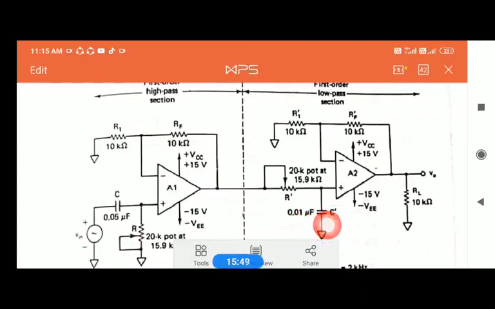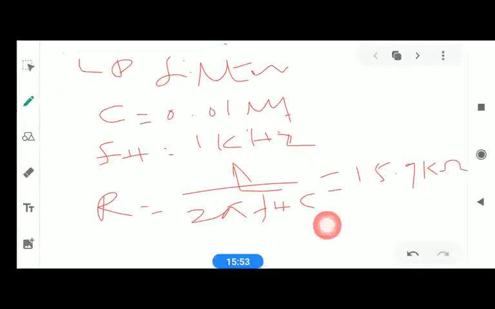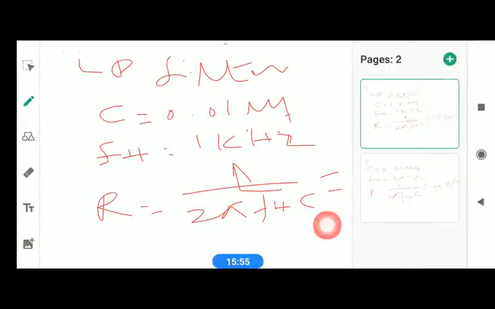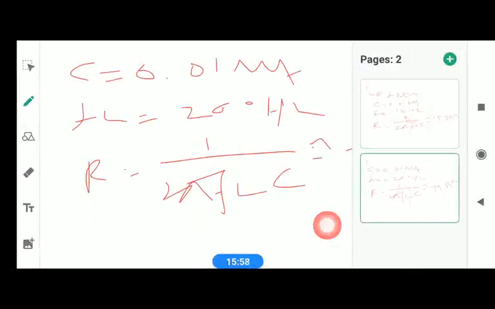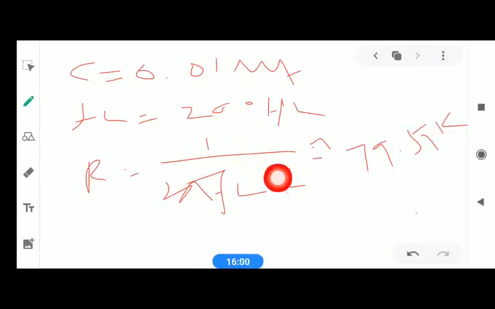Okay, so further, you go to get the design for the RC network for the high pass filter. For the high pass filter we selected the capacitor C as 0.01 microfarad and FL is given as 200 hertz. So if you equate this equation, you will get 79.57 kilo. Okay, which is R for